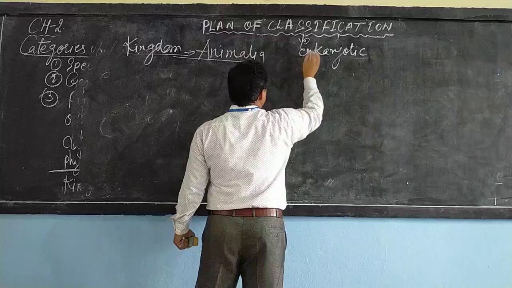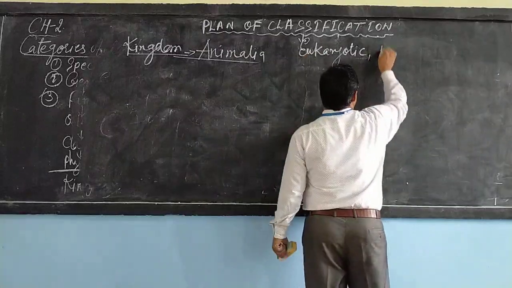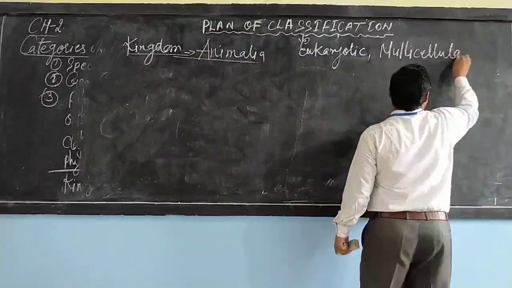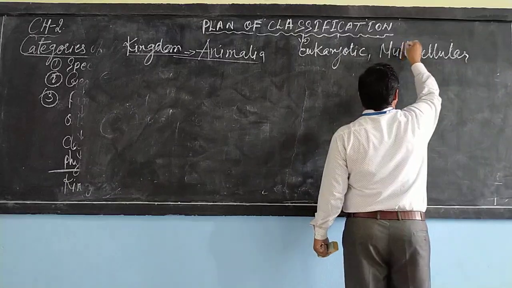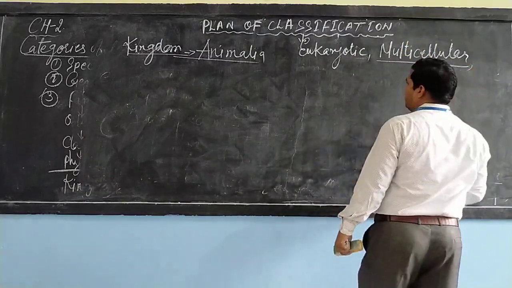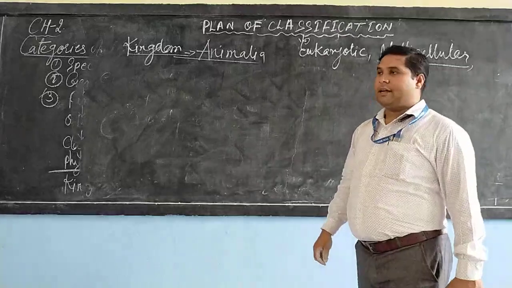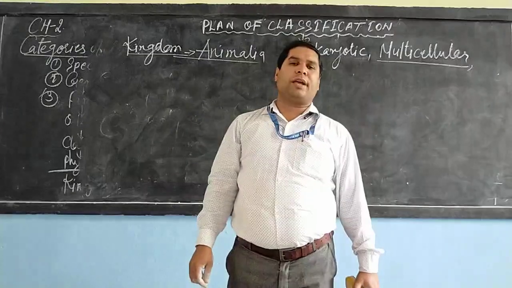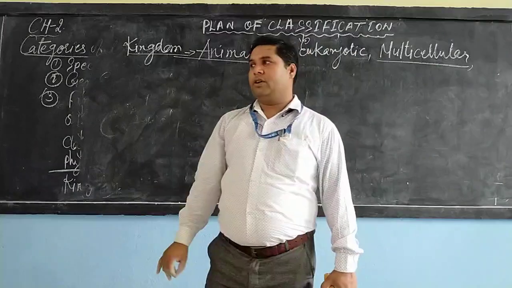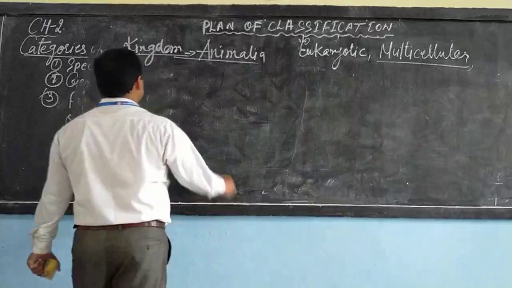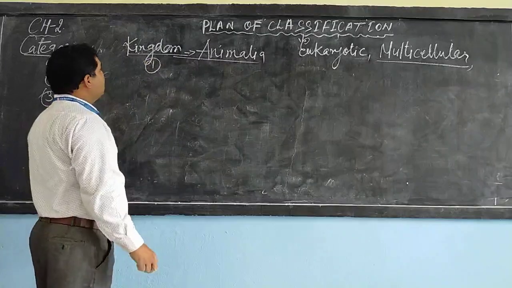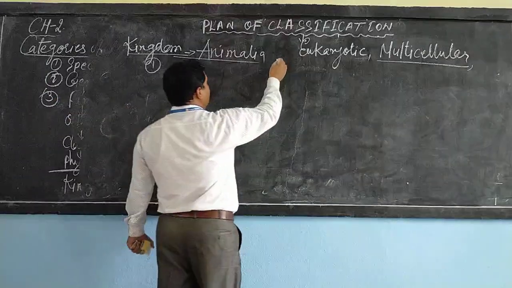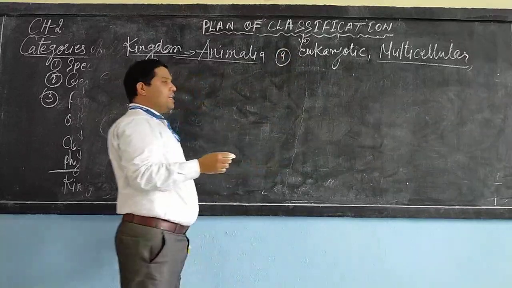Animals are eukaryotic, multicellular, and heterotrophic. In kingdom Animalia, the organisms are unable to make their own food. So let us see which phyla are included in kingdom Animalia. Altogether there are 9 phyla in the kingdom Animalia.